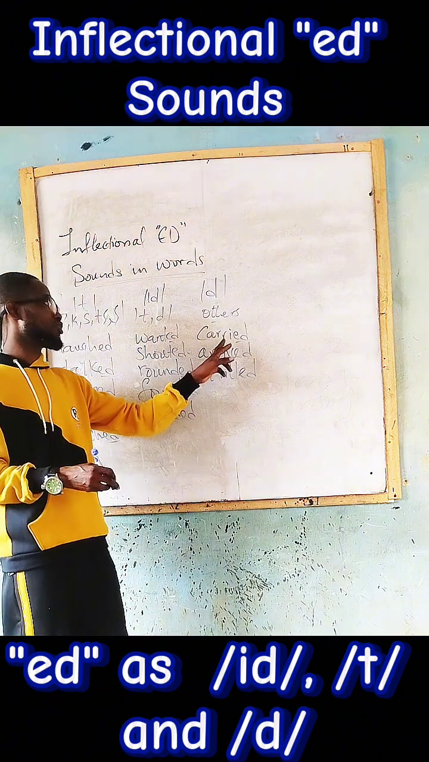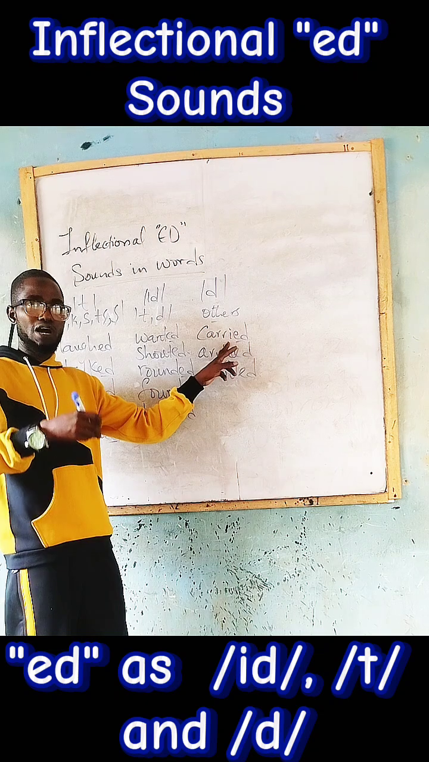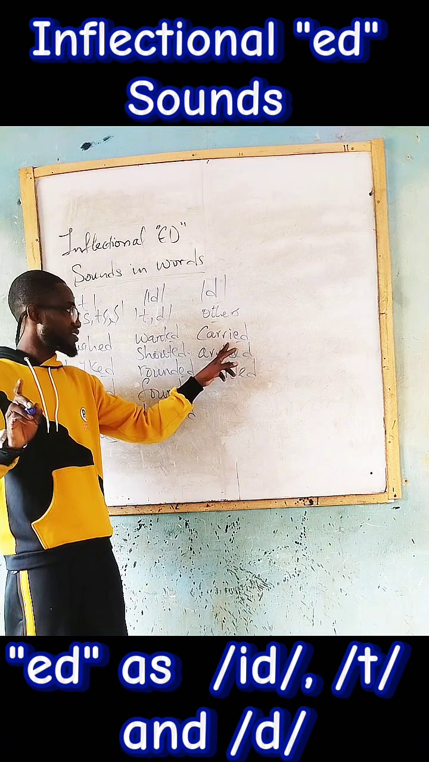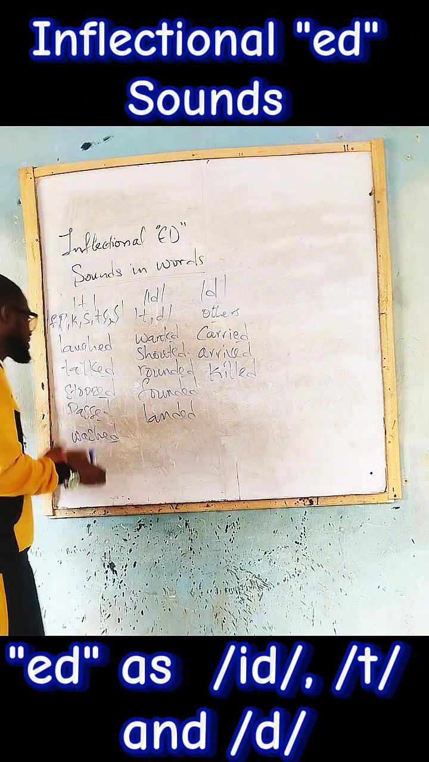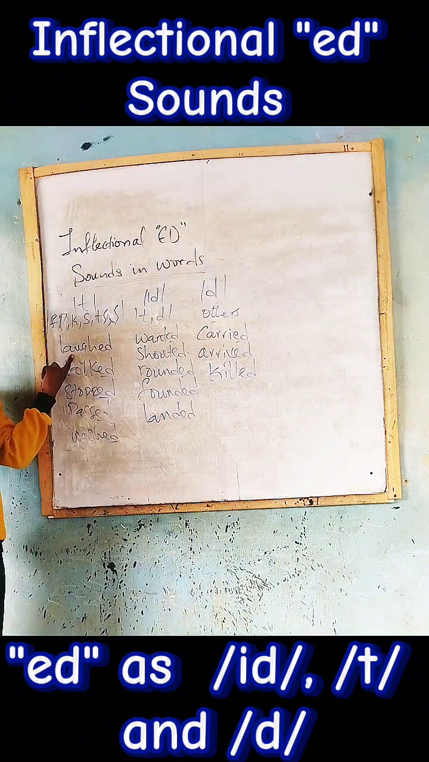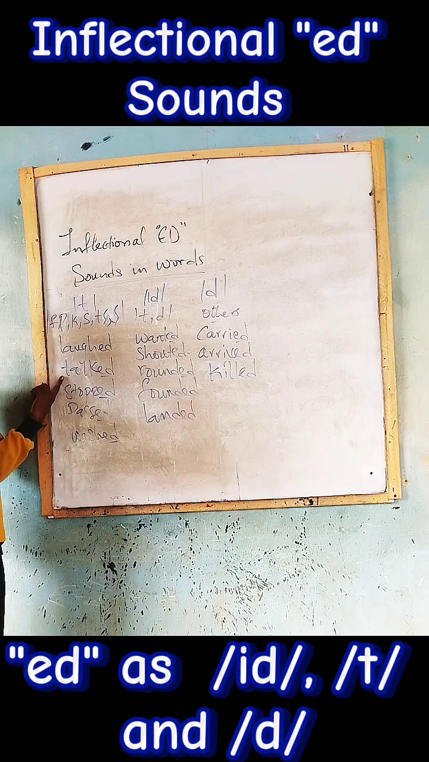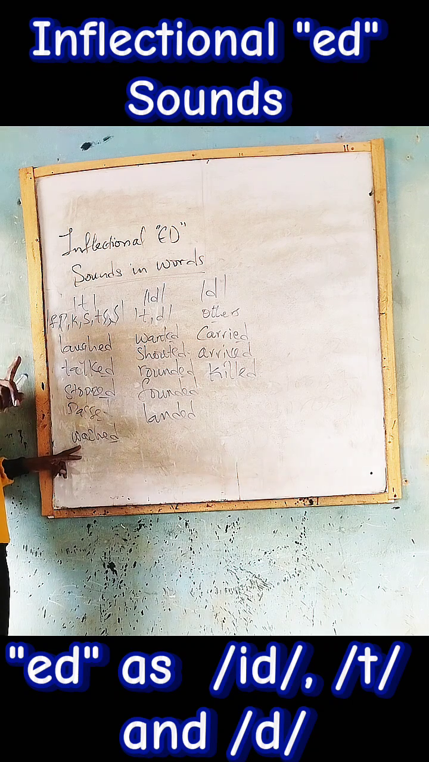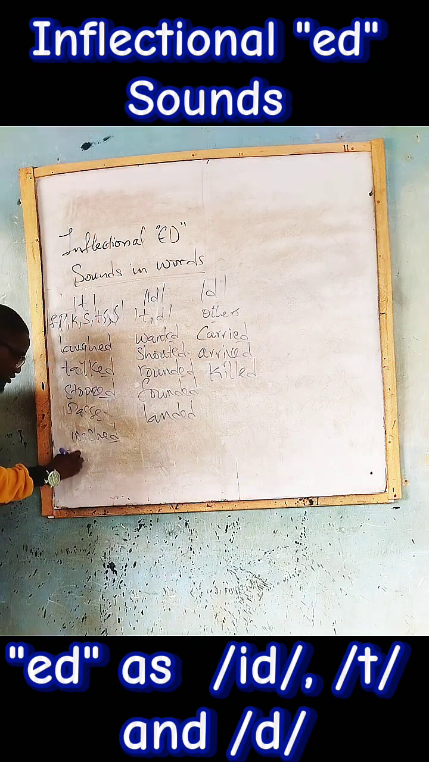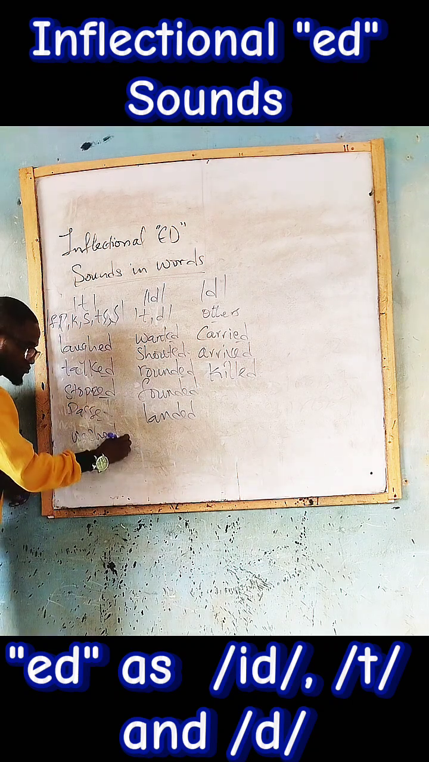Whereas here you are not supposed to say carrit. You have what? Carried. You have arrived. You have killed. Whereas here you are not supposed to say laughd. You say laughed. You are not supposed to say thoughtd. It is stopped, not stopd. It is passed, not passd. It is washed, not washd.